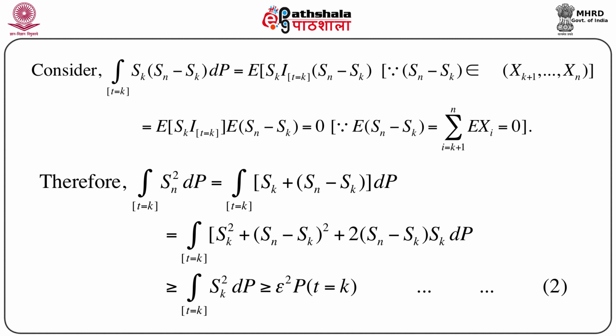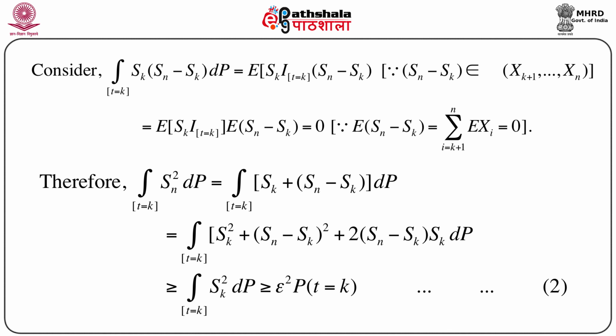The integral over the set T equals k of Sk into Sn minus Sk dP equals, we can immediately write, the expectation of Sk into the indicator function over the set T equals k into Sn minus Sk. Now, note that Sn minus Sk belongs to the sigma field generated by Xk plus 1 to Xn, and the event T equals k belongs to the sigma field generated by X1, X2, up to Xk.